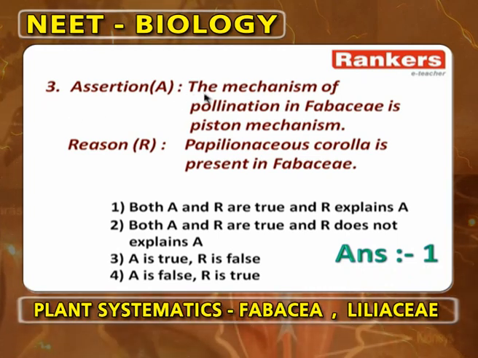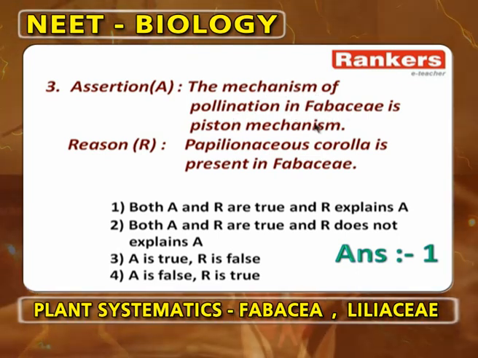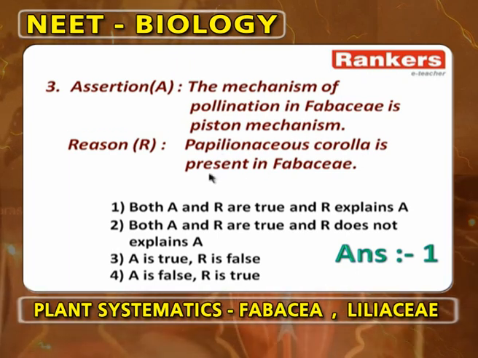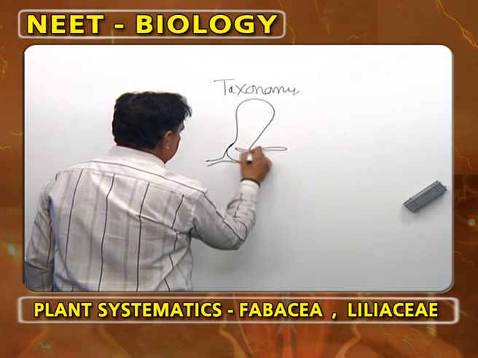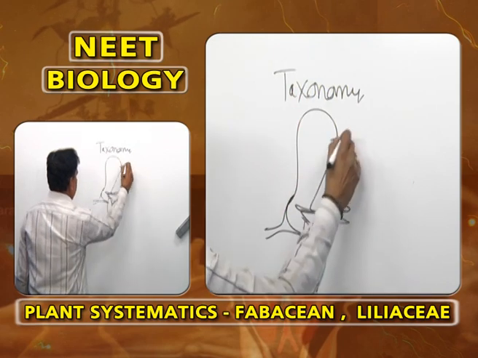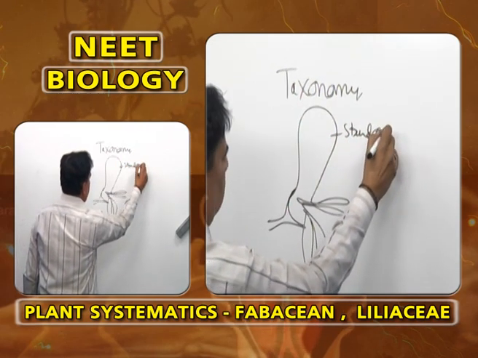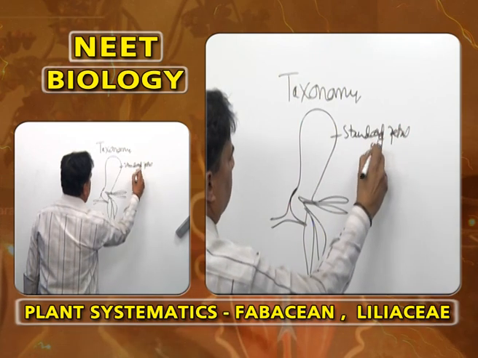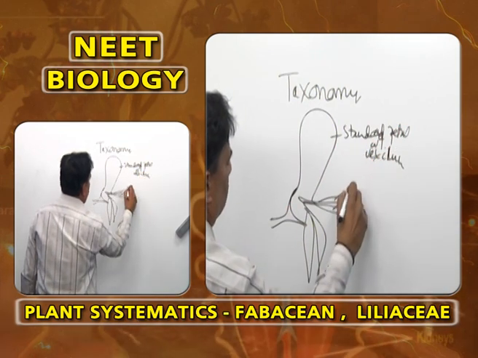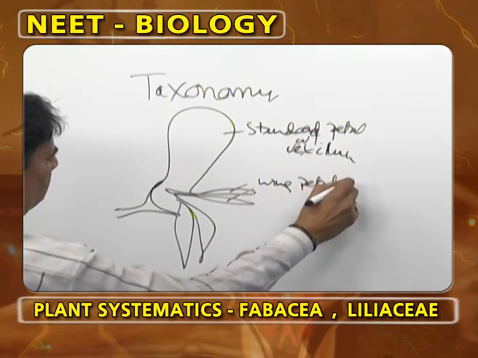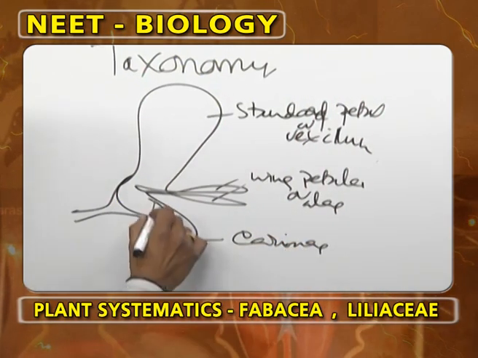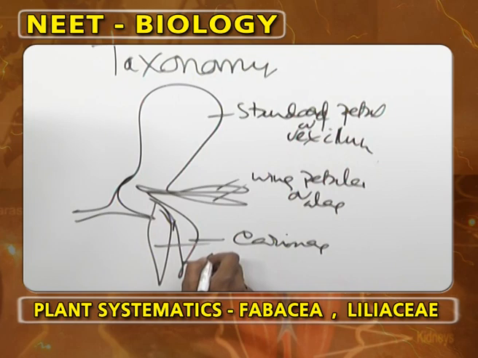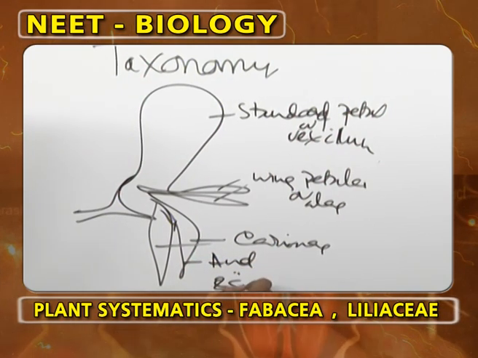Assertion and reasoning question. The mechanism of pollination in Fabaceae is very popularly called piston mechanism. Papilionaceous corolla is present in Fabaceae. What is piston mechanism? Calyx will be like this, corolla will be like this. This is a standard petal or vexillum. It is papilionaceous corolla. There are two wing petals or alae. There are two keel petals called carinae. These keel petals are slightly attached and enclose the essential organs, androecium and gynoecium.